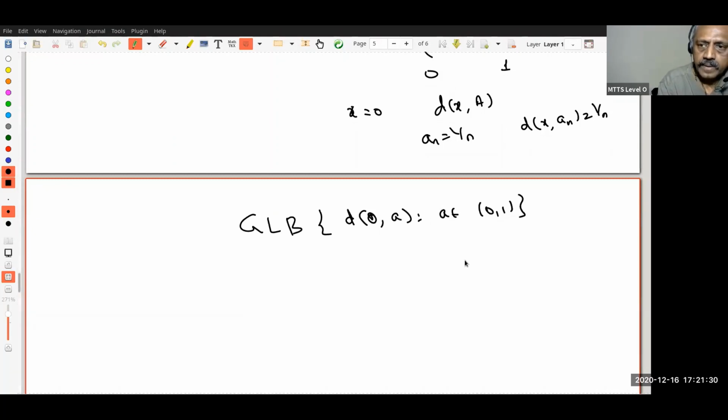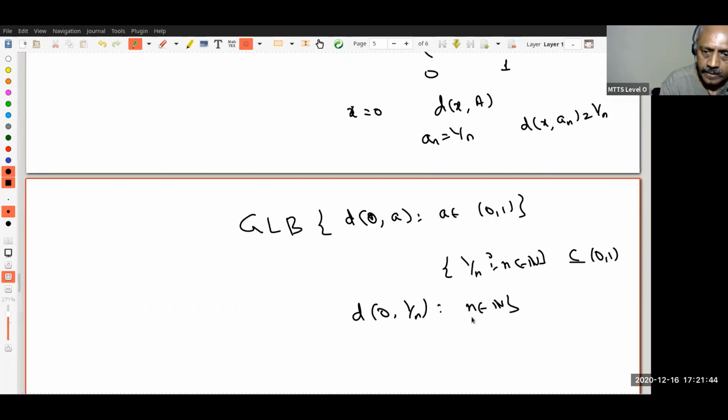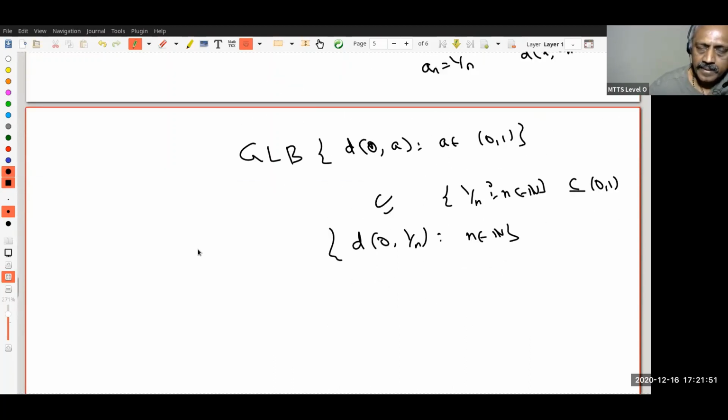The GLB of the distance between 0 and a, where a is in the open interval (0, 1). And notice that 1 by n, as n varies over the natural numbers, is a subset of (0, 1). Therefore, this collection 1 by n is a subset of this. Are you following? So suppose alpha is a GLB.